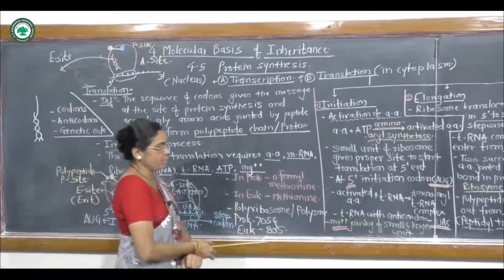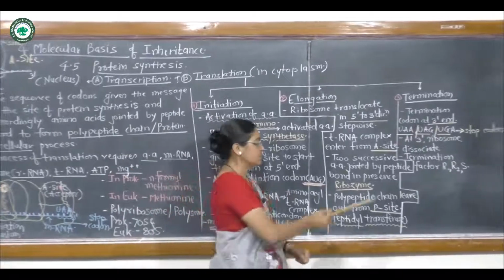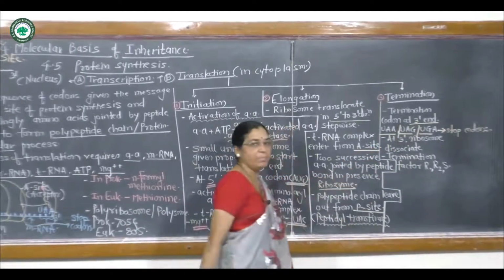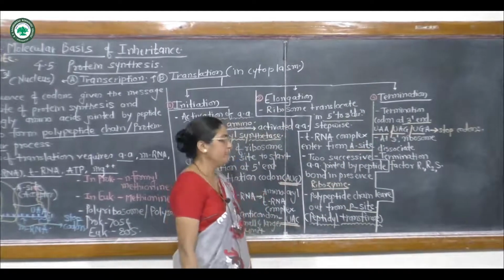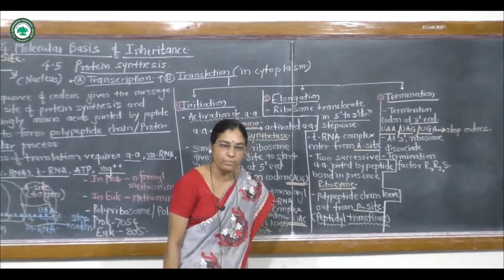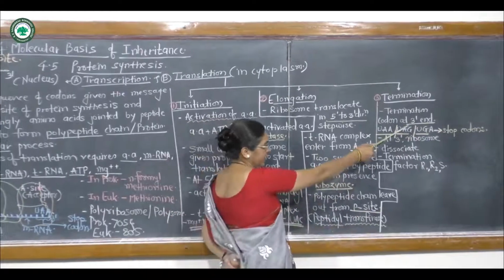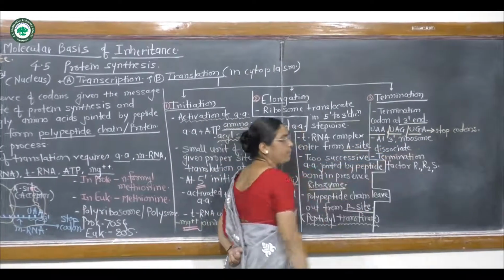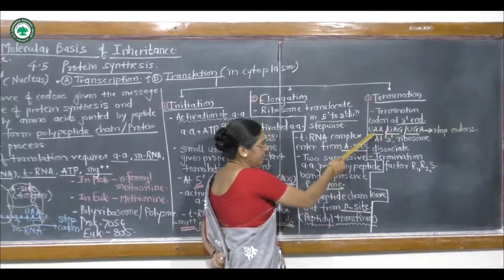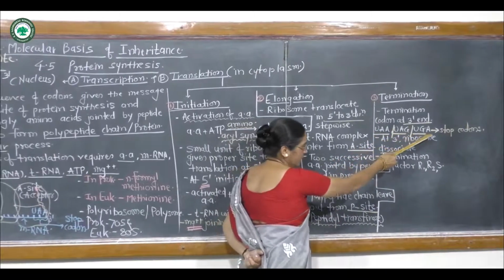The termination process takes place to stop the process at the 3' end, because at the 3' end particular codons are present which cannot code for any amino acid. Such codons located at the 3' end are called stop codons, which may be UAA, UAG or UGA.